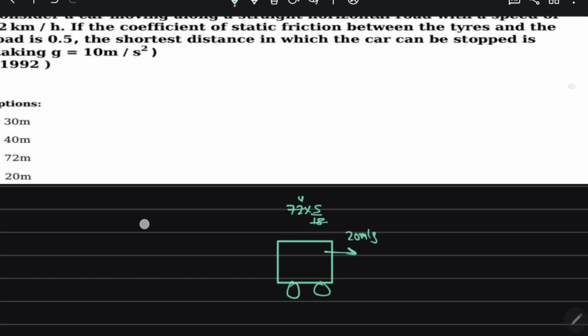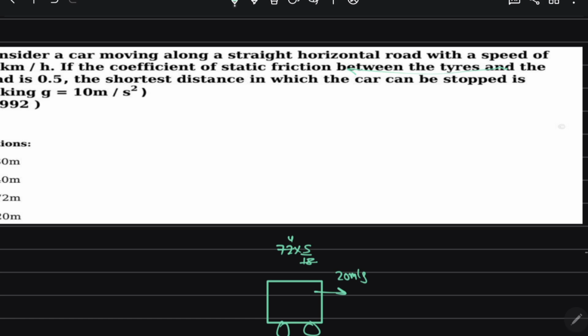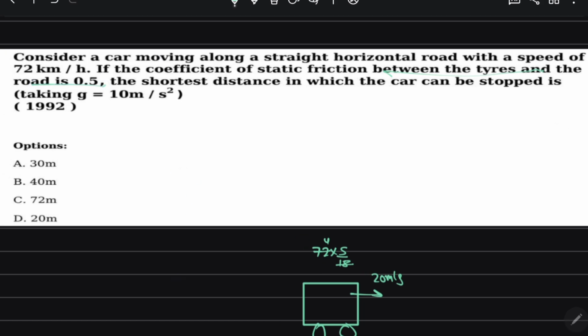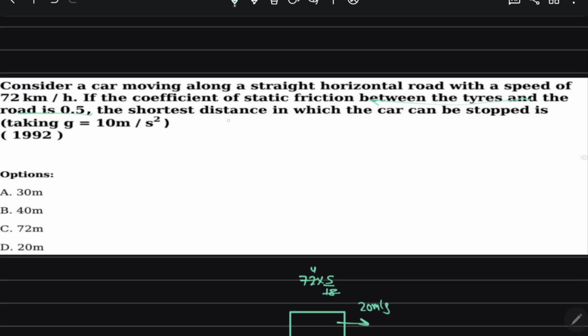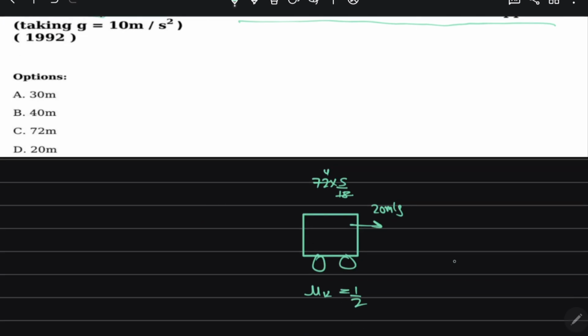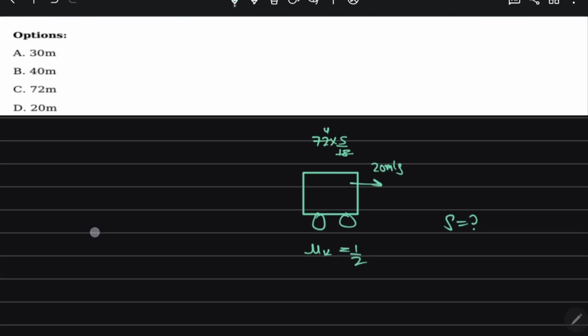If the coefficient of static friction between the tires and the road is 0.5, means they have given the mu k value, that is 1 by 2, right? And the shortest distance in which the car can be stopped is, so they are asking after how much distance this body is going to be stopped, right?